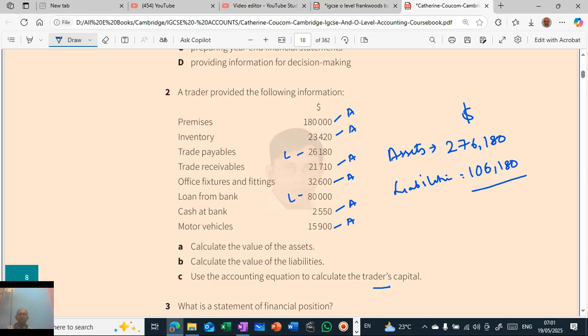This minus this, that is what capital is. So 276,180 minus 106,180 will be 170,000. Okay, 170,000 is the capital.